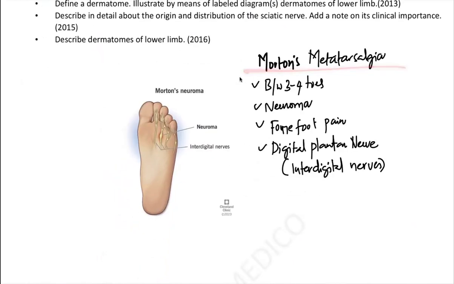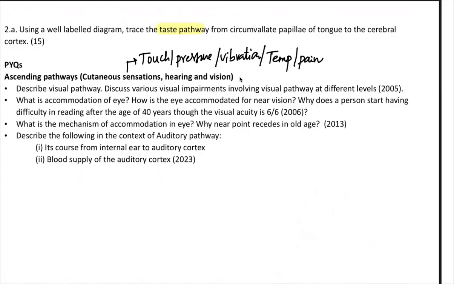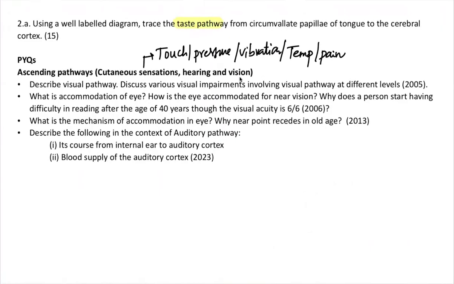Morton's metatarsalgia, you will feel pain between the third and fourth toes because of a neuroma, degeneration of the digital plantar nerve. So that leads to pain in the forefoot, mainly localized to the space between the third and fourth toe because of the swelling or neuroma formation of the interdigital nerve because of the degeneration. This is Morton's metatarsalgia, but I think it is very tough for a medical science optional student to write that, so you can leave it.